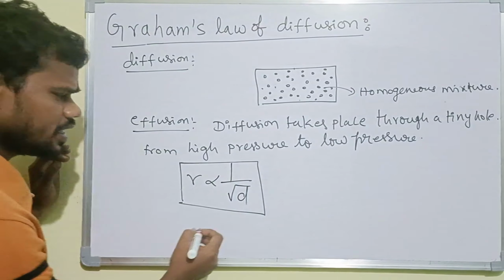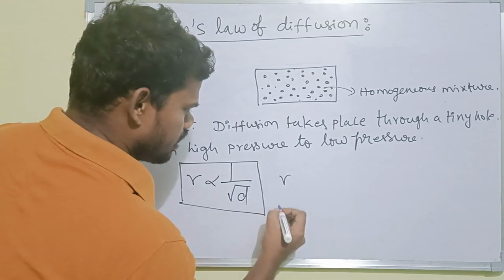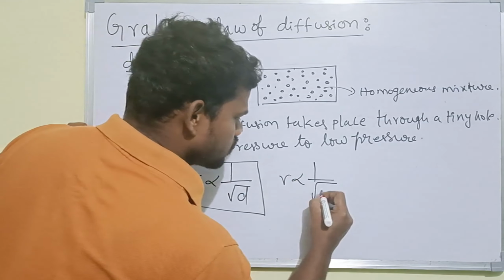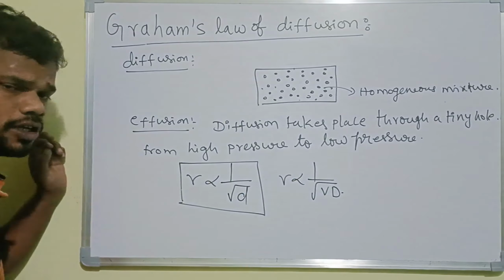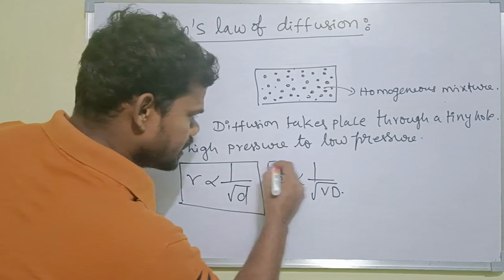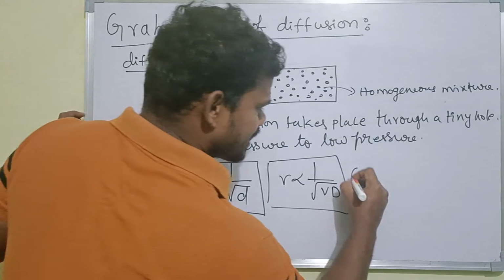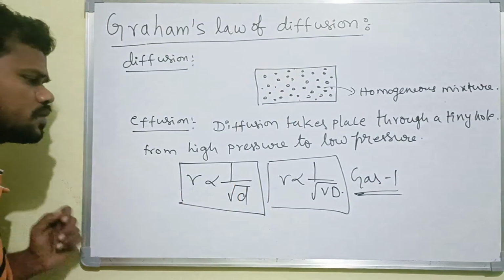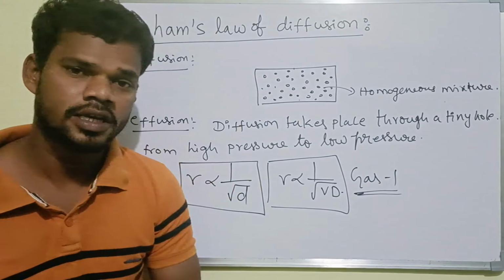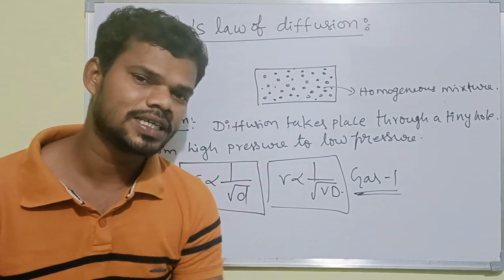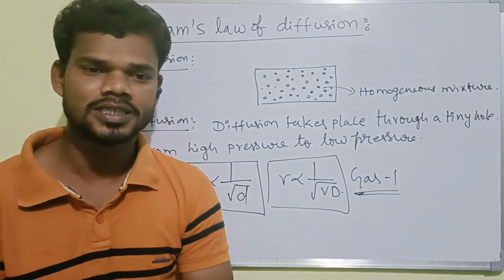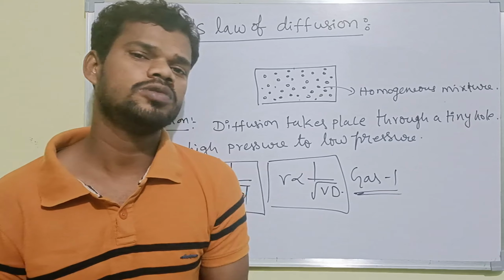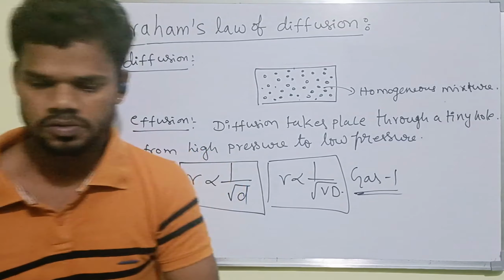In the same way, the rate of diffusion or effusion is inversely proportional to the square root of its vapor density also. This is for only one gas, gas 1, and these are the formulas we can use. If two gases are present, what formulas can we use? Based on those formulas, we can see how they ask the questions.